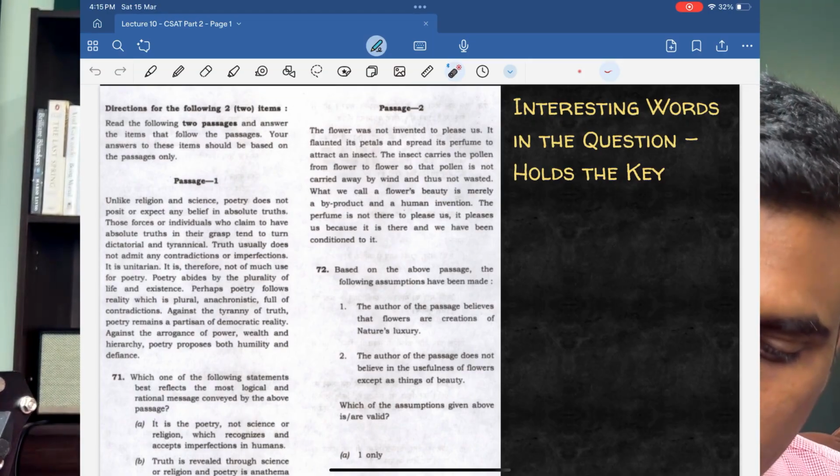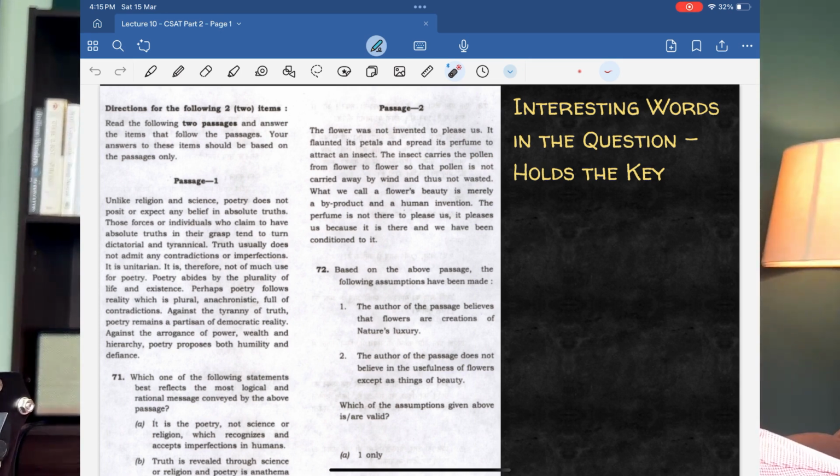So you should not immediately go and look for the word, oh, nature's luxury is not here. Understand what is the meaning of the word luxury, luxuriant. Luxury is plentiful. Right? If you have 100 flowers plentiful, one of that can possibly be pollinated even when the wind blows. Right? If that is the case, then nature would not have